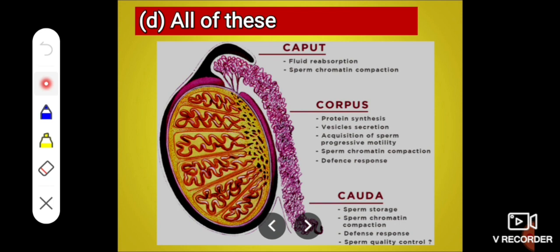See, three parts of the epididymis are there. This is the epididymis. It is about 20 feet or 6 meters in length. And here this epididymis consists of the head part called caput, the middle part called corpus or body, and cauda, which is the third part. Means caput epididymis, corpus epididymis, and cauda epididymis. In this epididymis, sperm are received, they are stored, then they mature and they are activated.